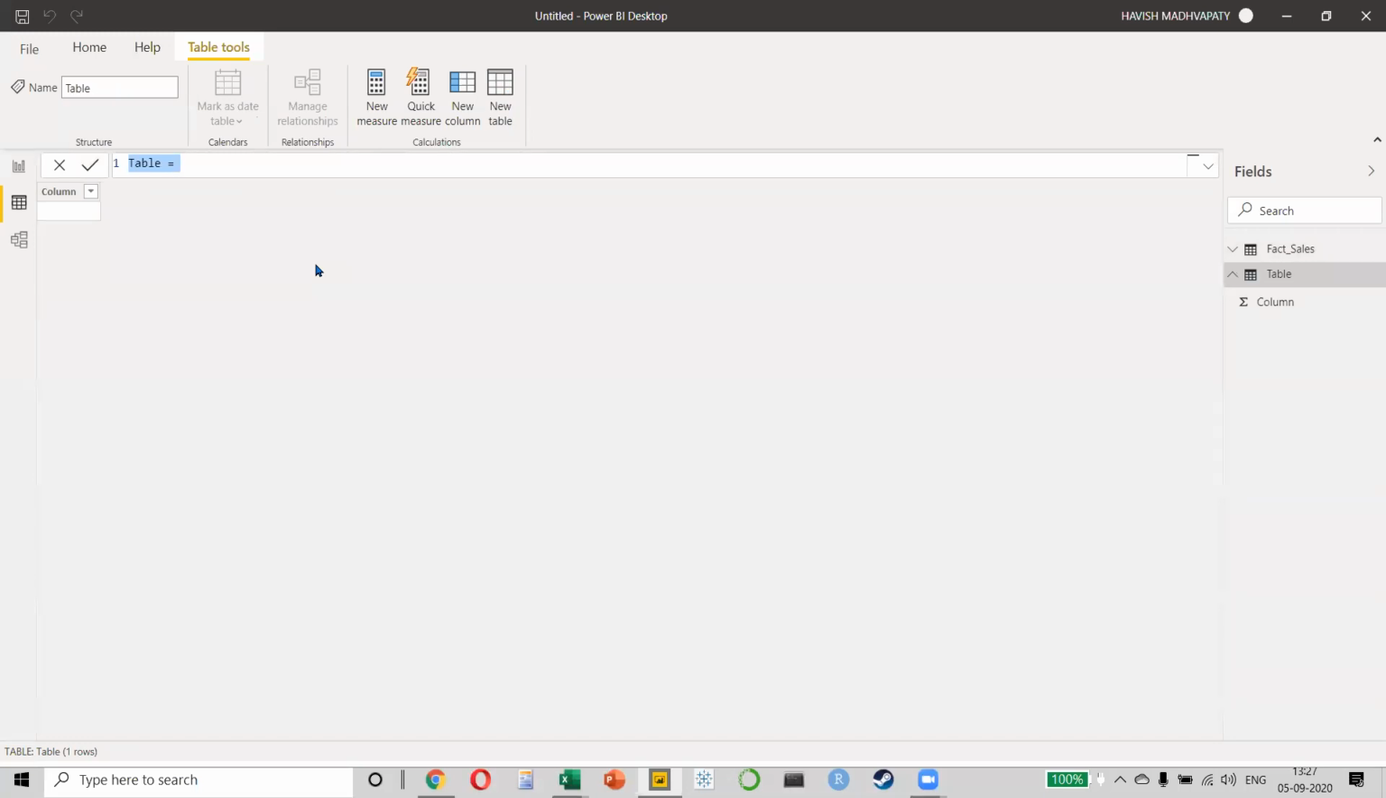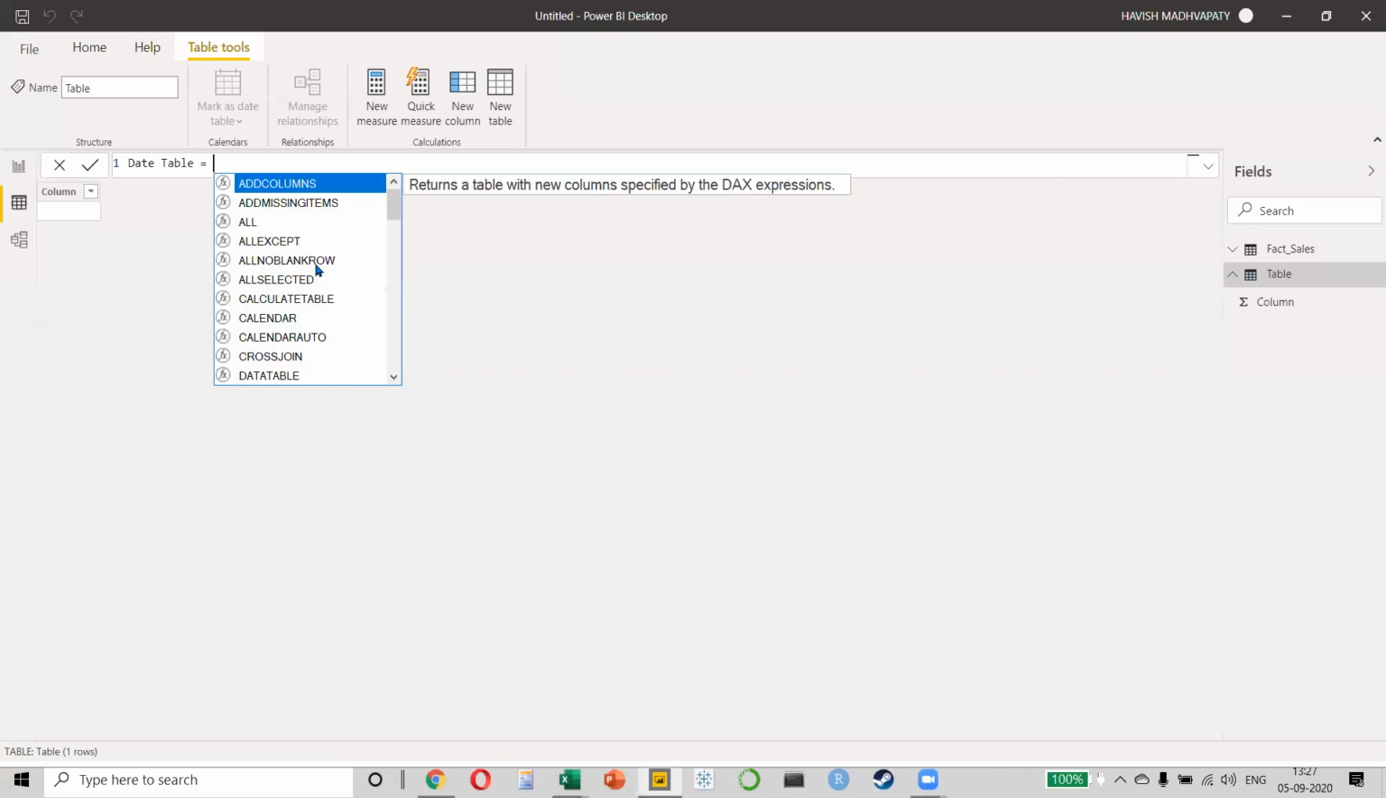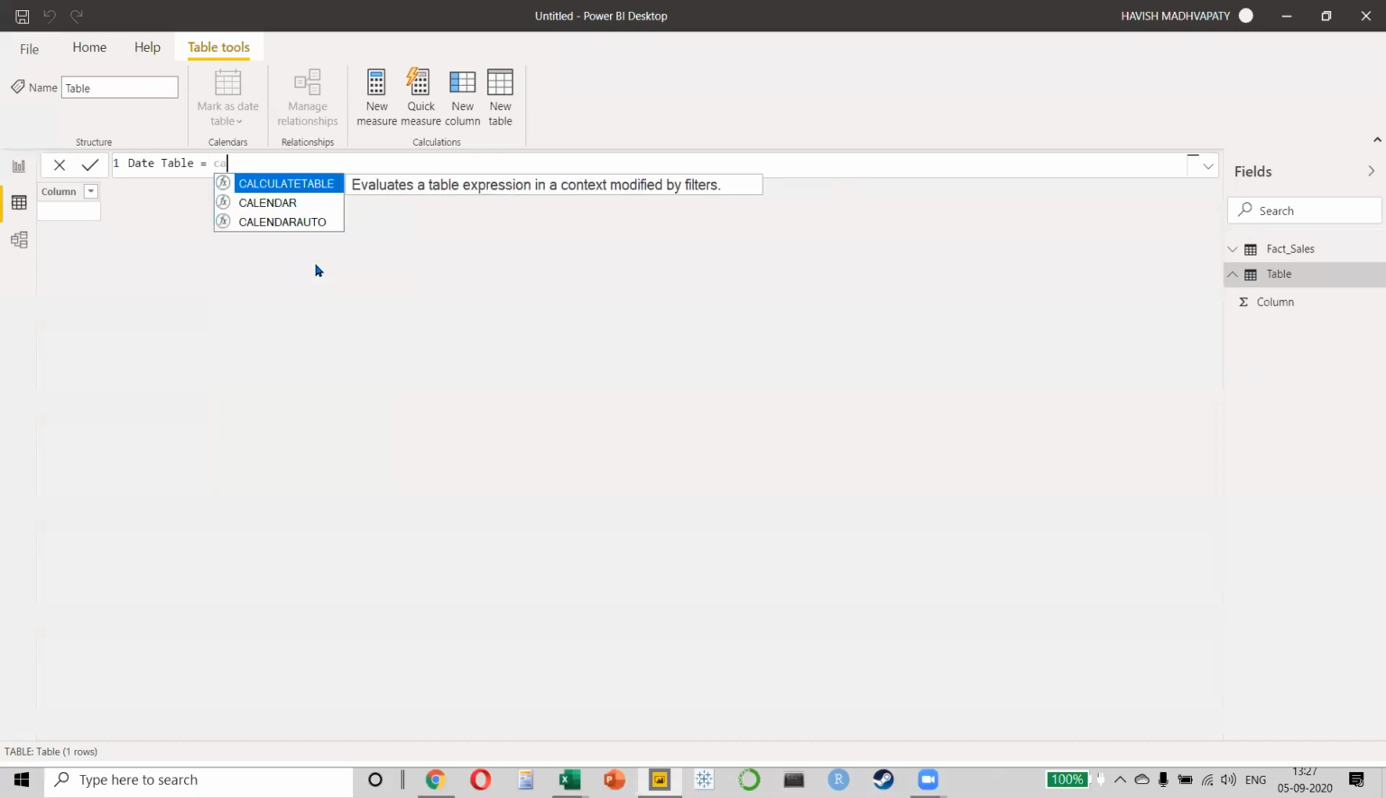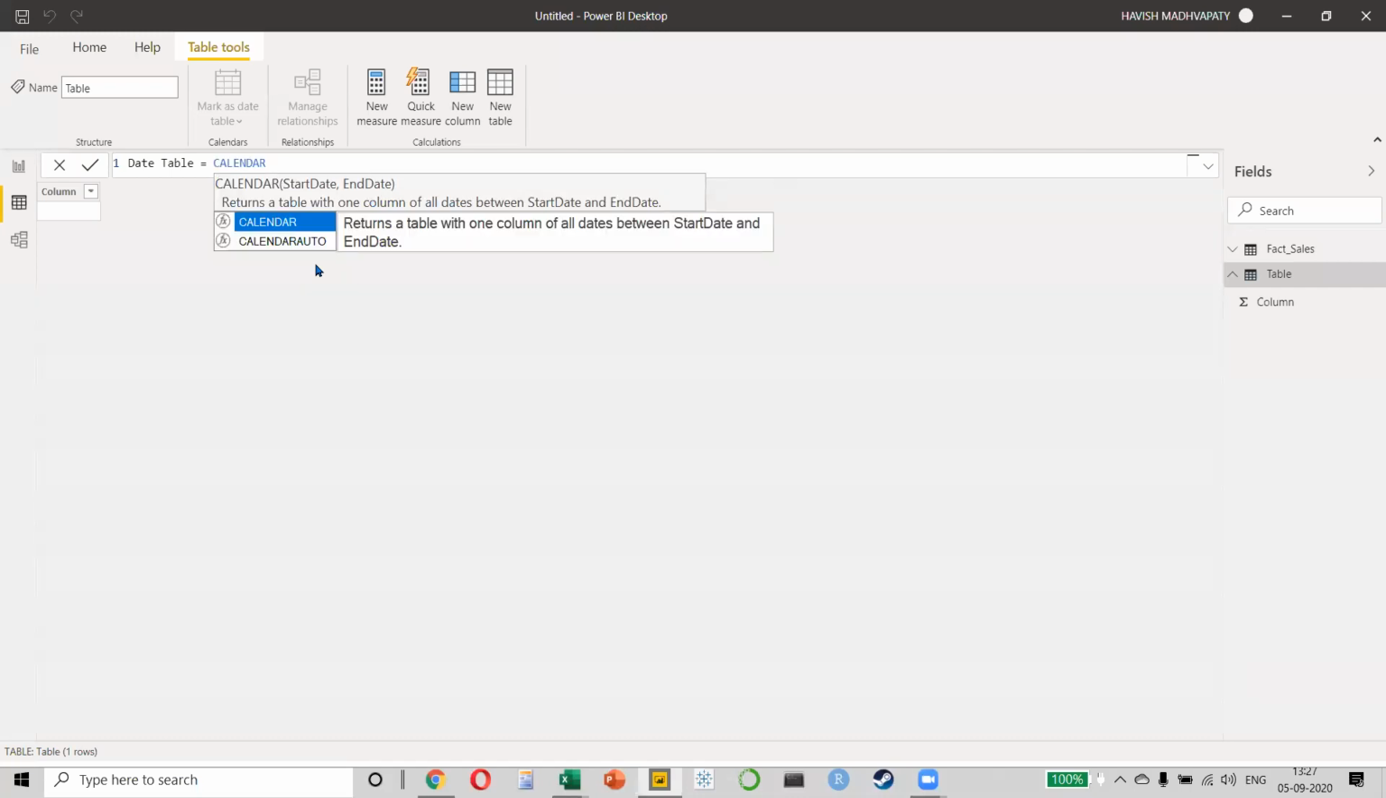The first option is, I will say my date table is equal to, now I want to create a calendar. From when to when? From the 1st of January 2013 till the 31st of December 2016, correct? So I will say calendar. And what does it say? A calendar function returns a table with only one column of all the dates between the start date and the end date. Very simple. Remember, these functions were not available in Excel. Excel doesn't have a calendar function. It is only there for Power BI.